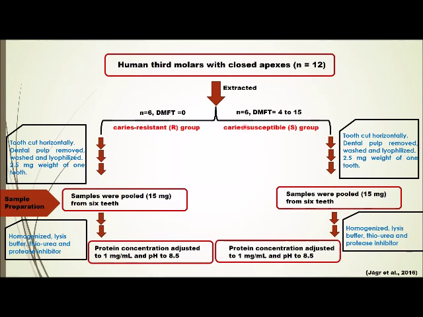On the other hand, teeth from 6 adults, 4 females and 2 males with a DMFT index ranging from 4 to 15 were collected and categorized as the caries susceptible S group. These patients were treated for tooth caries in the past. After a series of procedures, the dental pulp was removed from all 6 teeth and pooled. For 2D DIGE experiments, the pulp sample was homogenized, mixed with lysis buffer, thiourea, and protease inhibitor, and finally filtered, and the protein concentration adjusted to 1 mg per ml with a pH of 8.5.